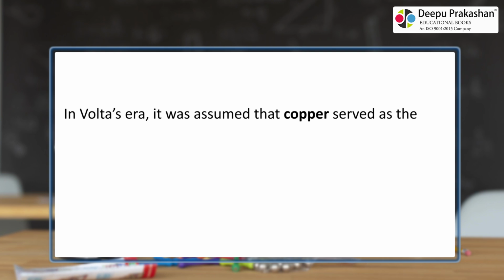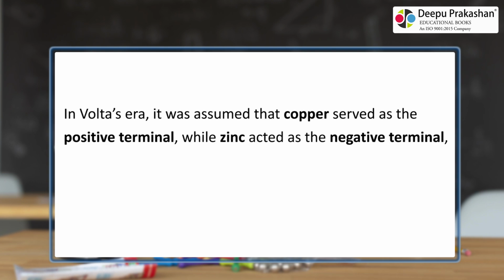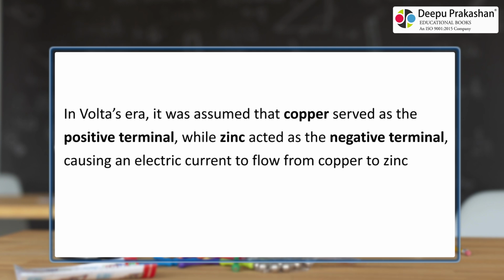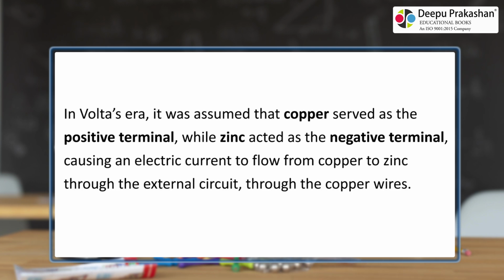In Volta's era, it was assumed that copper served as the positive terminal, while zinc acted as the negative terminal, causing an electric current to flow from copper to zinc through the external circuit, through the copper wires.